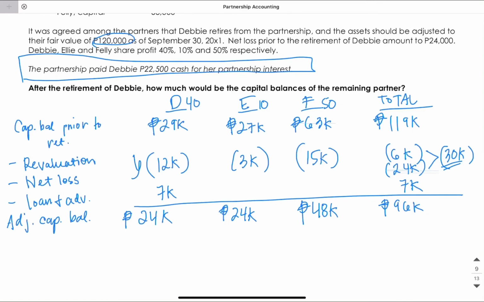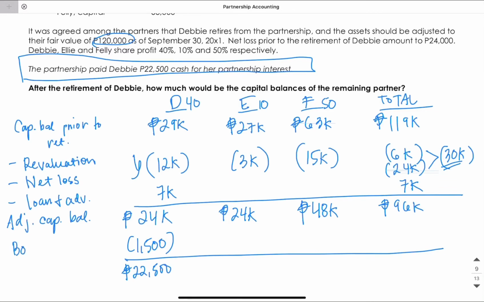Now the partnership settles or pays Debbie 22,500 for her total interest. As you can see, the amount settled is less than the total interest of the retiring partner. So the difference is 1,500. How do we deal with this difference? This difference will be distributed to the remaining partners as bonus. So again, the bonus method will be used.